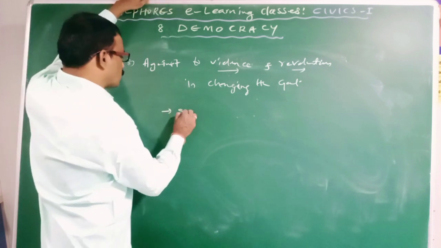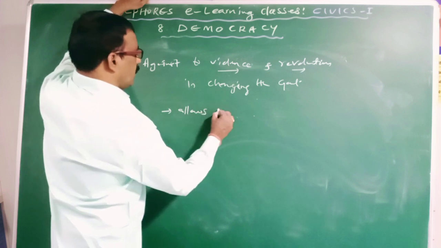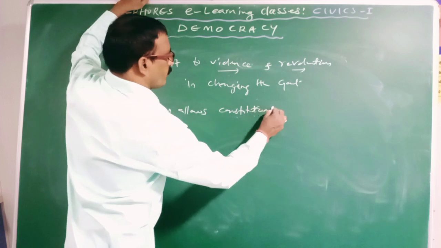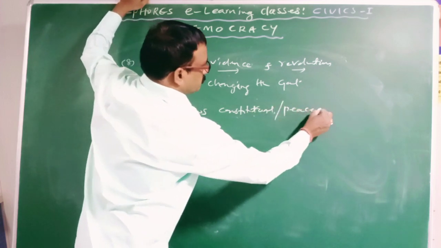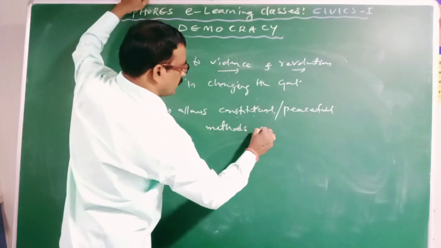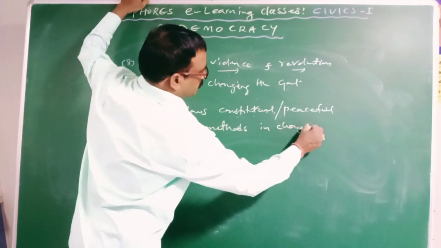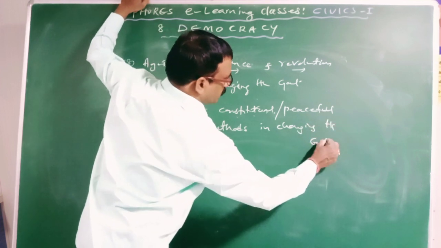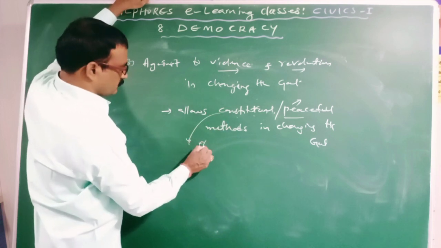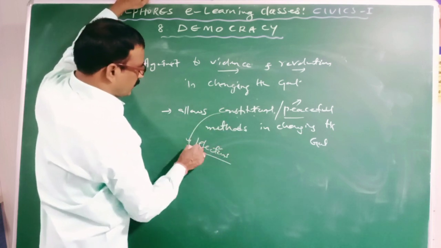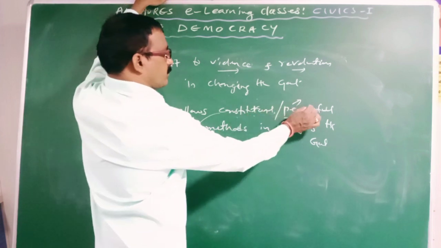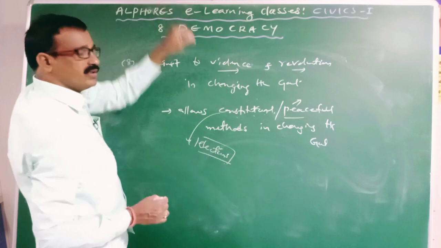So what are the peaceful or constitutional methods? Elections. Yes, we are conducting elections very peacefully. So elections are considered a constitutional or peaceful method in changing the government.